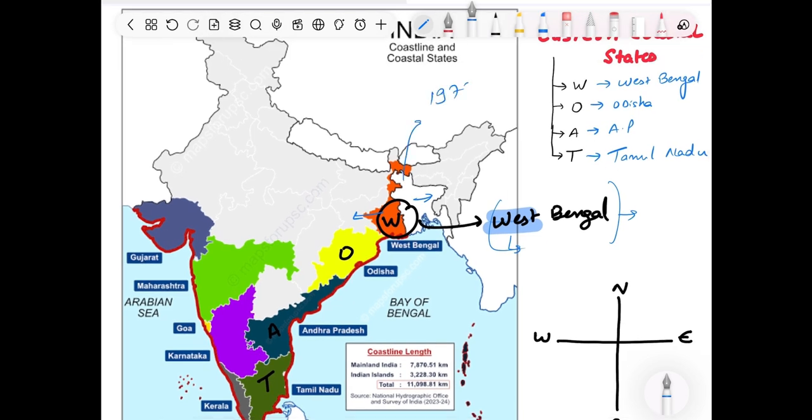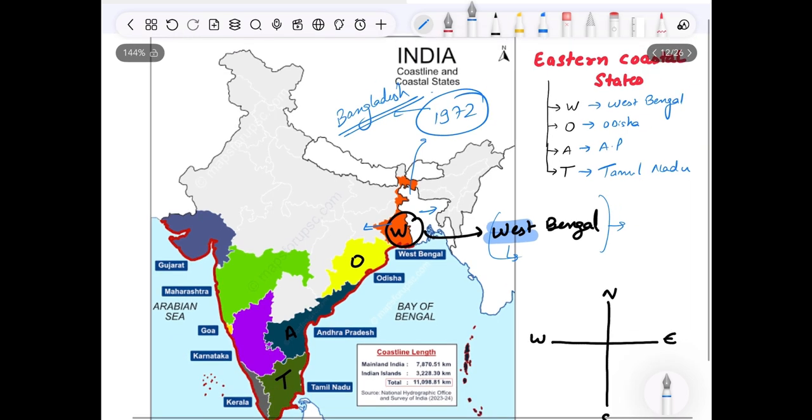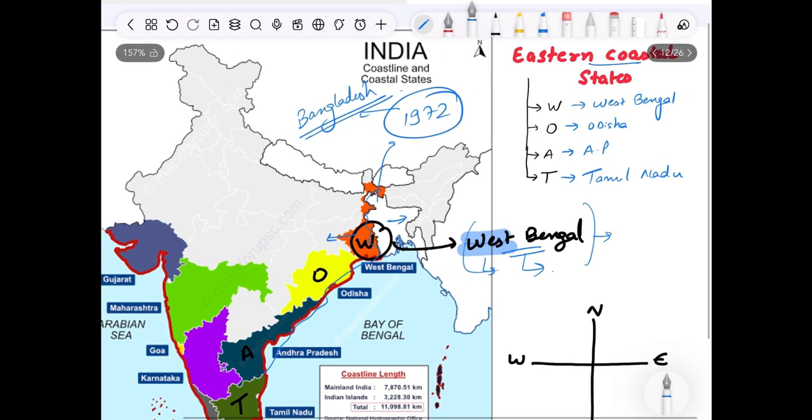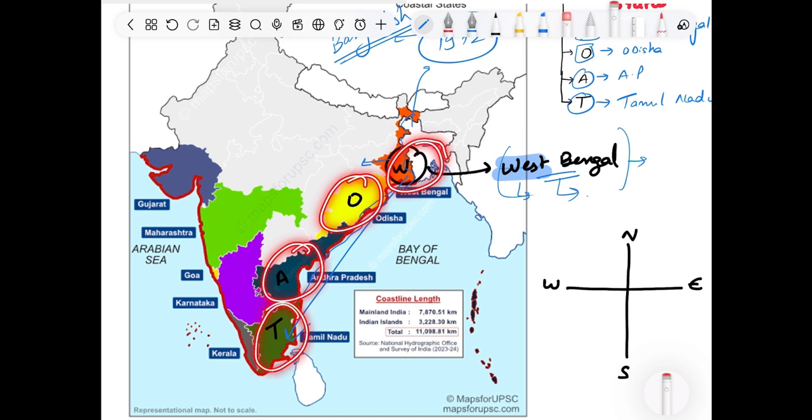And in 1971-72, it was liberated with the help of India and named a new country, Bangladesh. So this is a simple piece of information. Remember, West Bengal is on the eastern coast, right? So for eastern coastal states, remember a simple word, WOAT: West Bengal, Odisha, Andhra Pradesh, and Tamil Nadu.